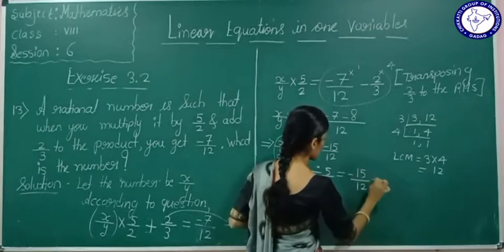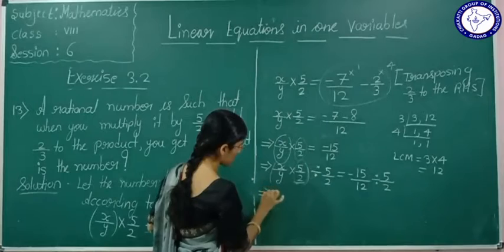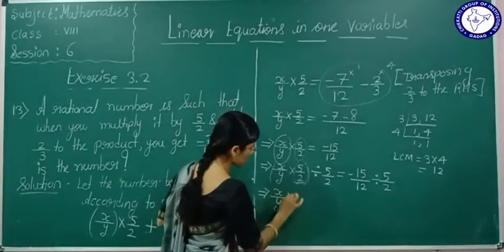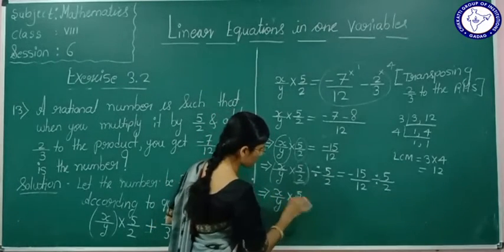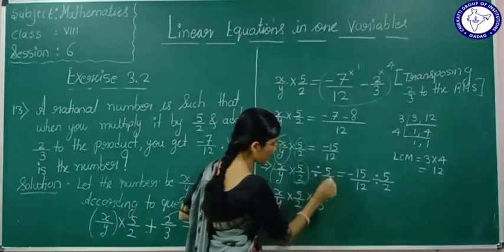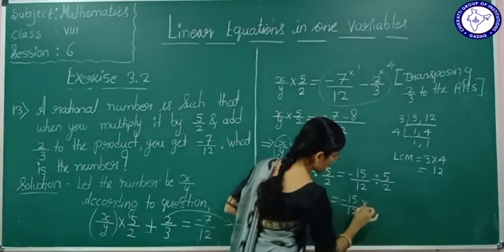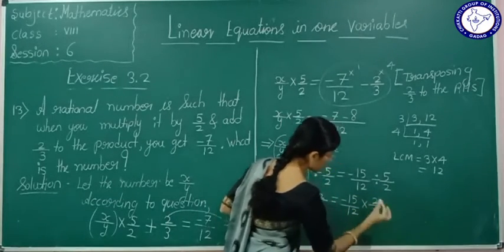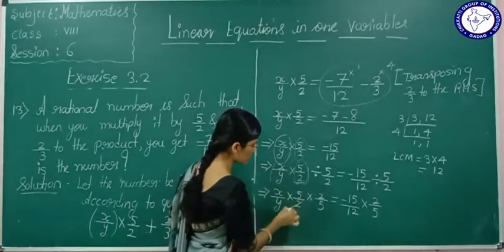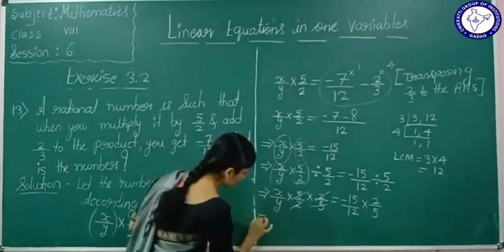We will divide it by 5 by 2. Now say what it will become? x by y multiplied by 2 by 5 is equal to minus 15 by 12 multiplied by 2 by 5. Now see here, 2 will get cancelled. Now 5 will get cancelled. So what is remaining here?